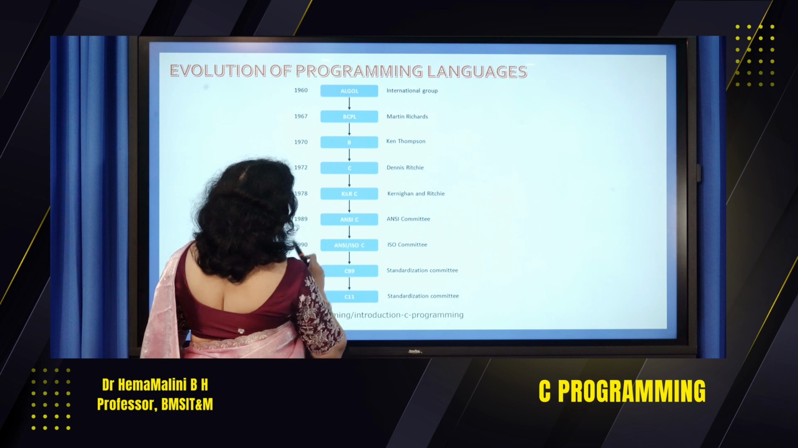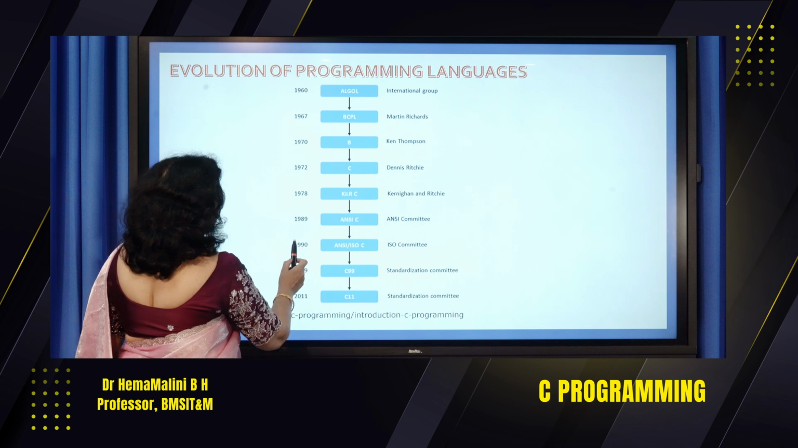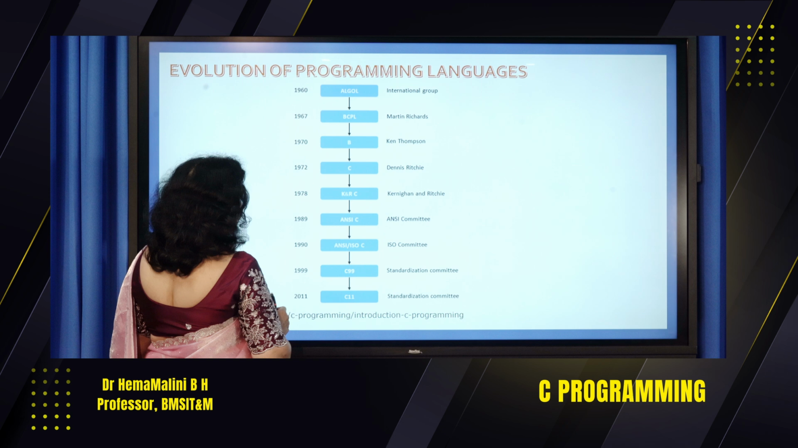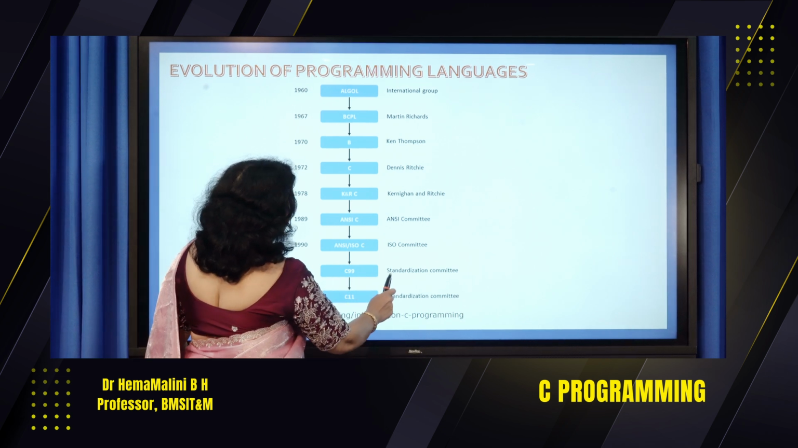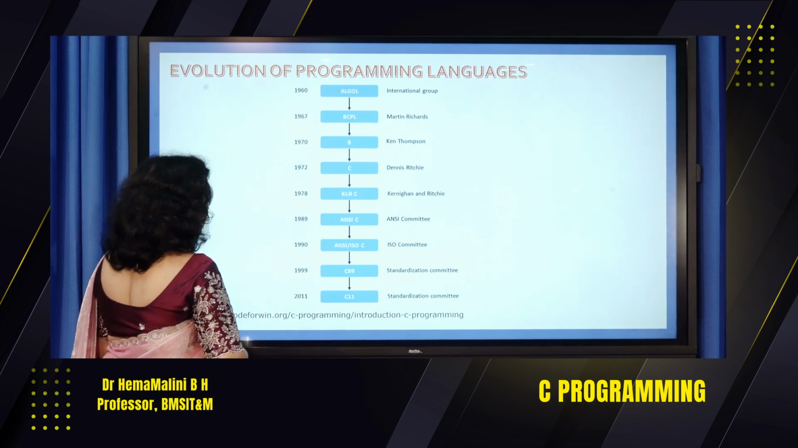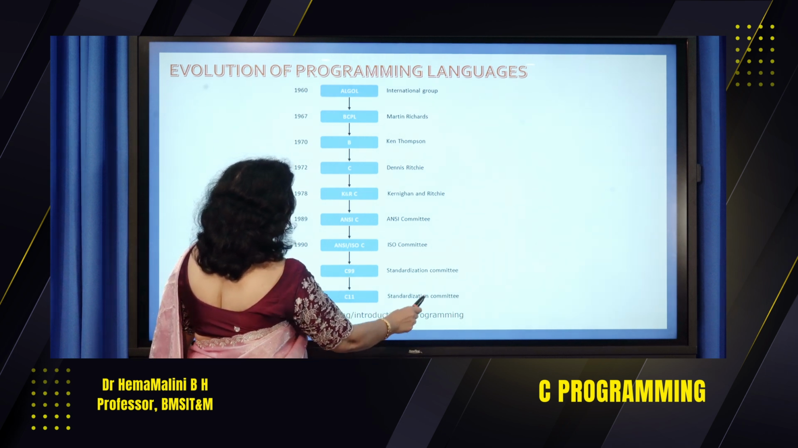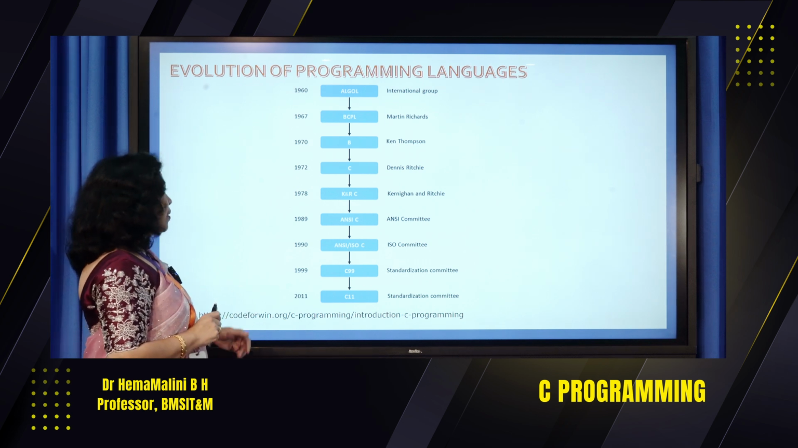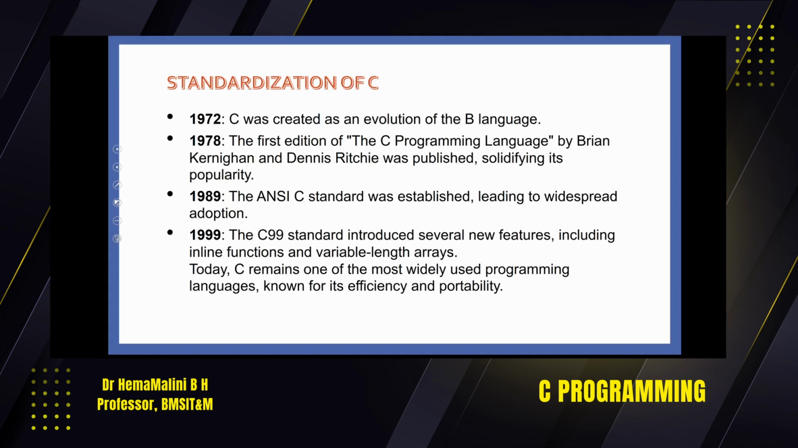In 1989, ANSI C came into existence. This was proposed by the ANSI committee. In 1990, ANSI or ISO C was given by the ISO committee. In 1999, C99 came into existence, given by the standardization committee. In 2011, C11 was proposed by the standardization committee. So this is from code4win.org. The source is taken from code4win.